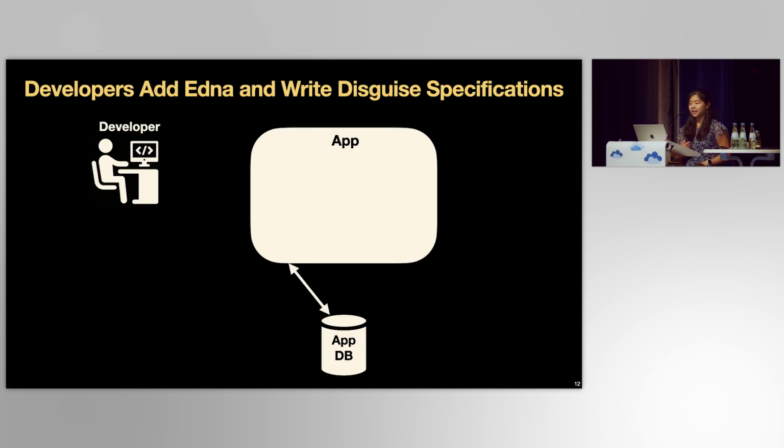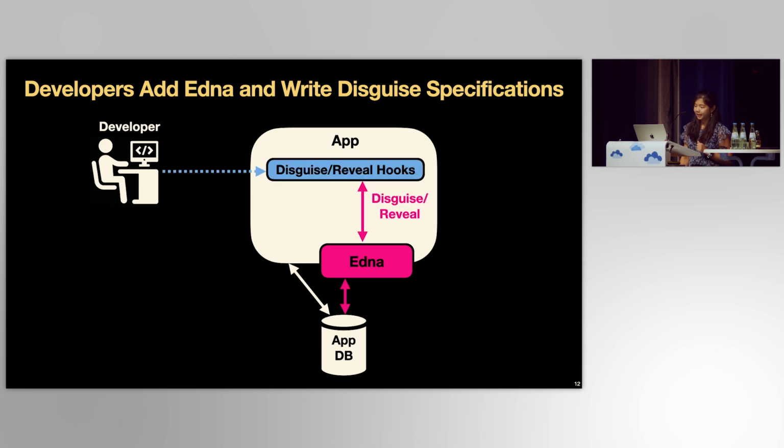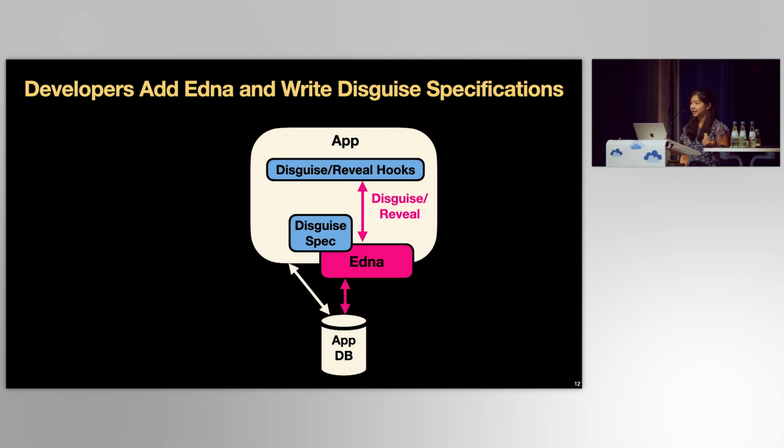The developer links Edna as a library in their application and adds hooks to invoke Edna's API. They also write specifications for each disguise that they want to support, for example, throwaways. This is a one-off setup, so the developer doesn't continuously need to think about disguising and revealing.